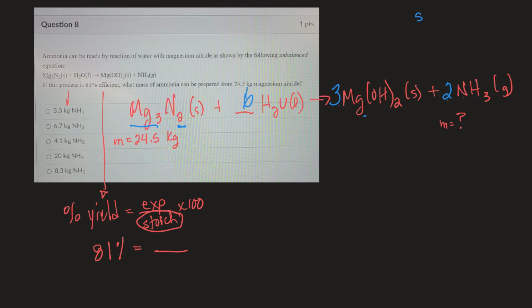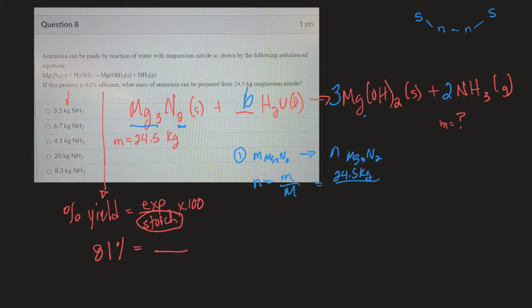So we're going to go from a solid to moles to another, back to a solid. So step number 1 is to take mass of Mg3N2 and convert it to moles of Mg3N2. So moles are equal to mass over molar mass. The mass is 24.5 kilograms divided by the molar mass of magnesium nitride.